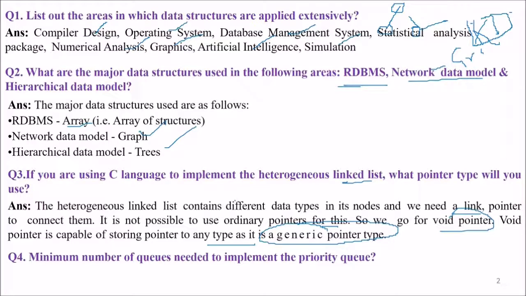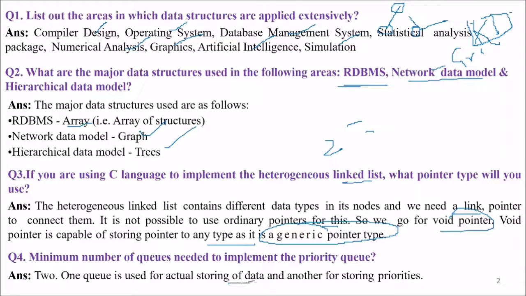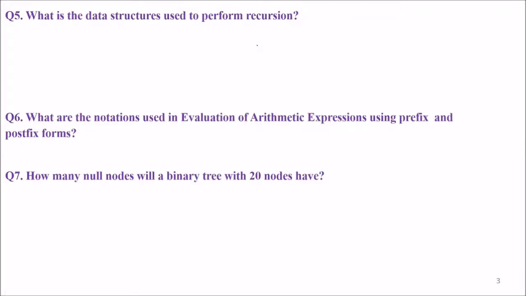Then, minimum number of queues required for the priority queue. There are two queues that are required. First is for actual storing of data. The other is for storing the priorities.